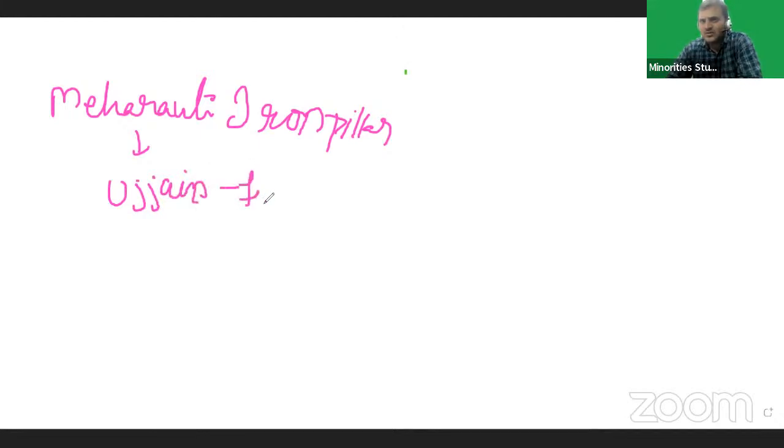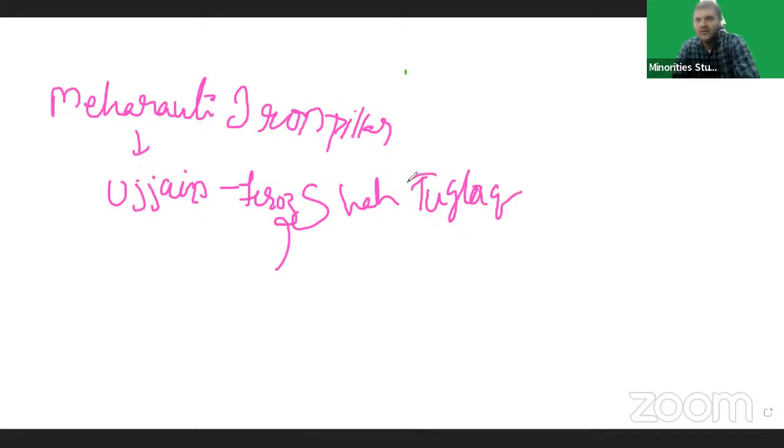Firoz Shah Tughlaq shifted the Ujjain iron pillar inscription to Mehrauli. At present, the iron pillar is located very near to Qutub Minar. Actually, that was located in Ujjain. There is a temple called Ujjain Mahankali Temple.